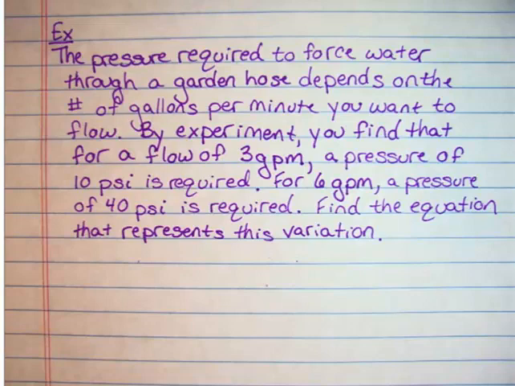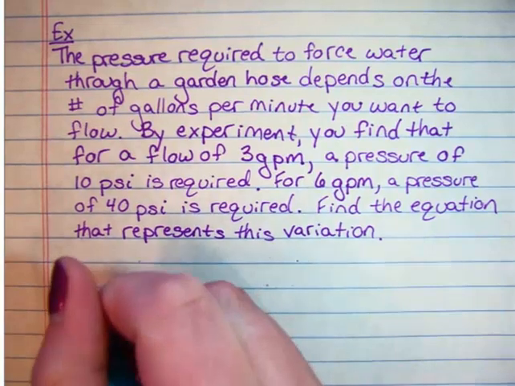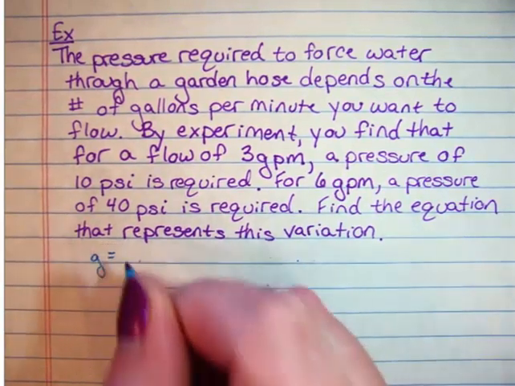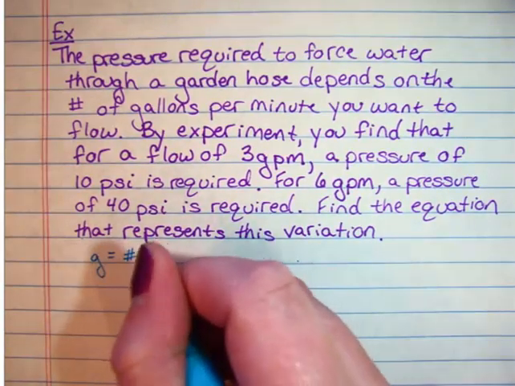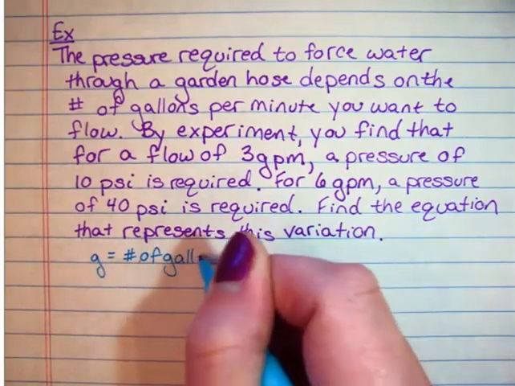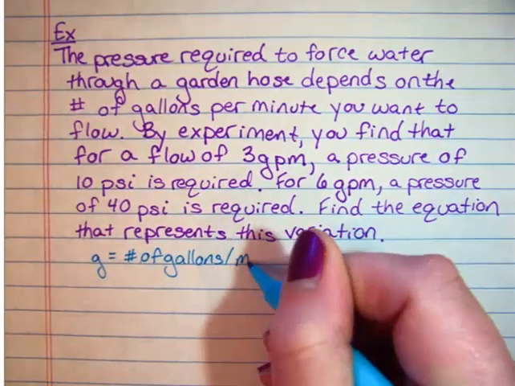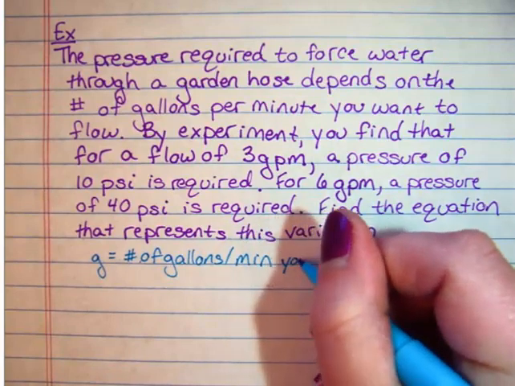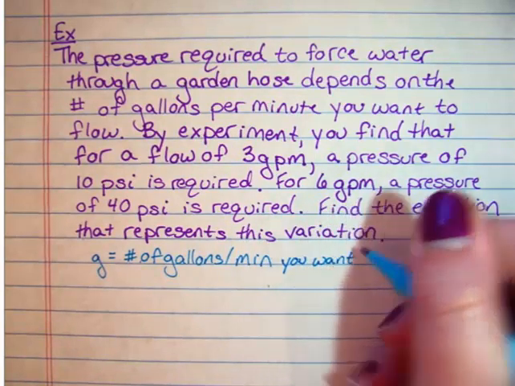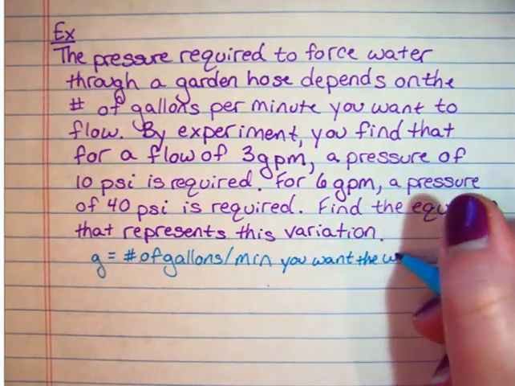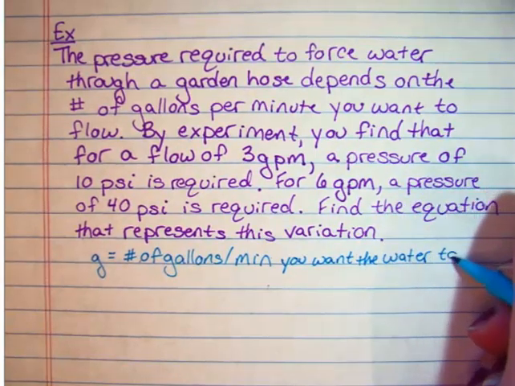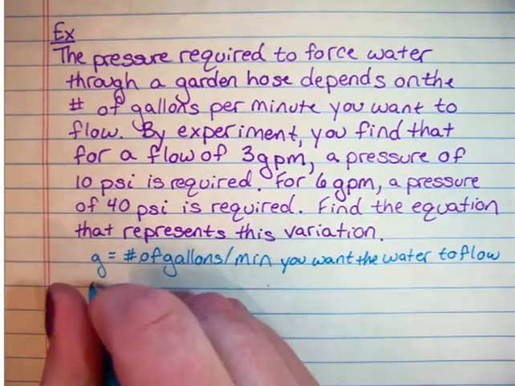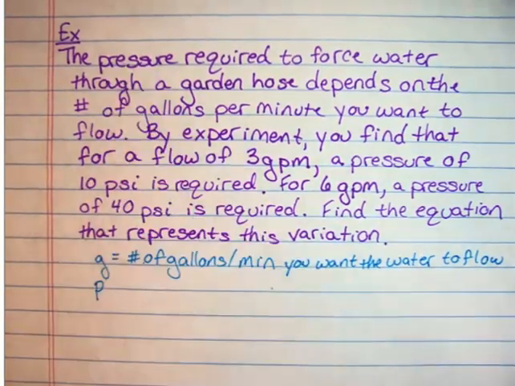In this case, one of my variables might be g. Just for consistency's sake, we'll use g, and g is just the number of gallons per minute you want the water to flow. And then the other variable maybe we use is P, because we're talking about pressure.